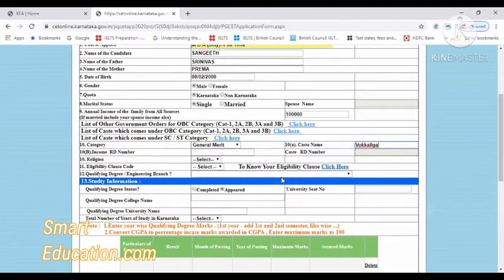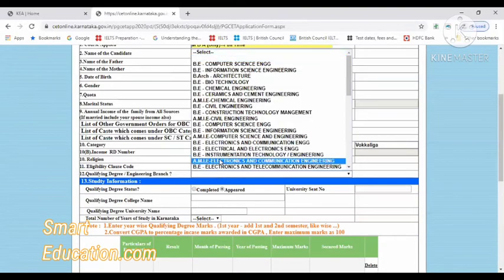If you have applied, you can give the acknowledgement number. At the time of document verification, you can submit the original. Then the next thing to fill is the eligibility clause, which you can read here. If you click here, you will get to know the eligibility clause. There are 3 clauses, that is A, B and H. Whichever you fall under, you have to give that clause.